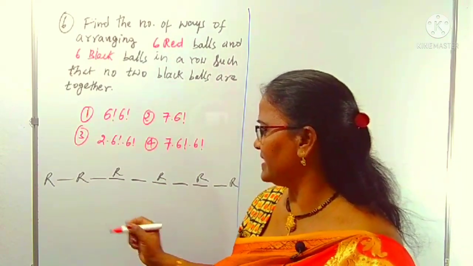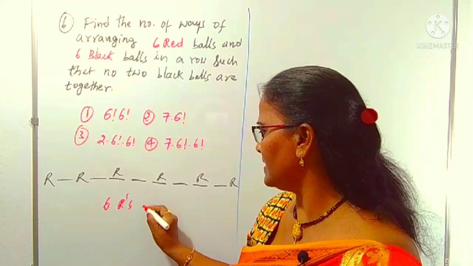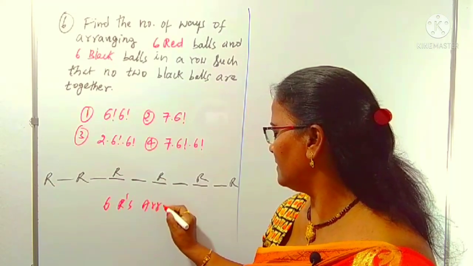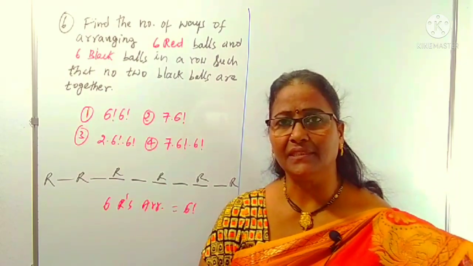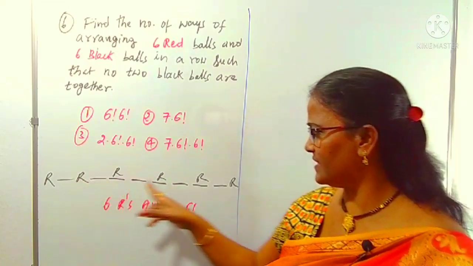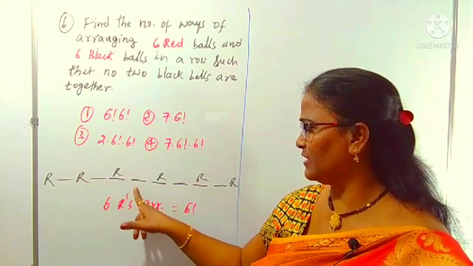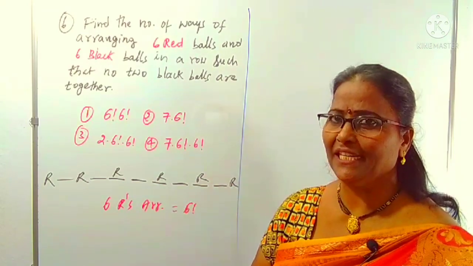So the red arrangement is 6 factorial. There is no condition about the red. We can arrange 6 reds in 6 factorial ways. Okay, the red part is over.